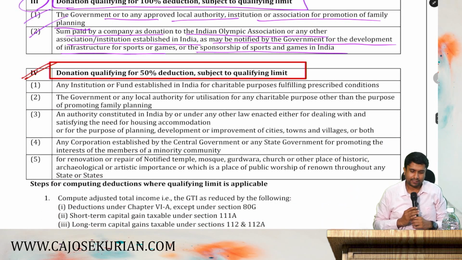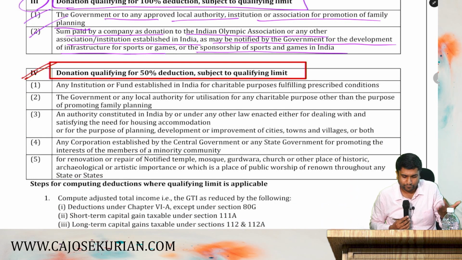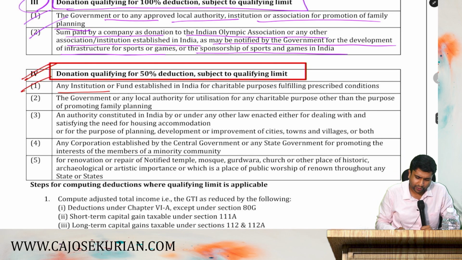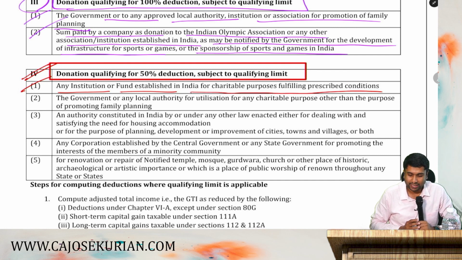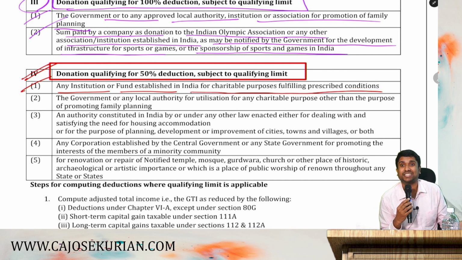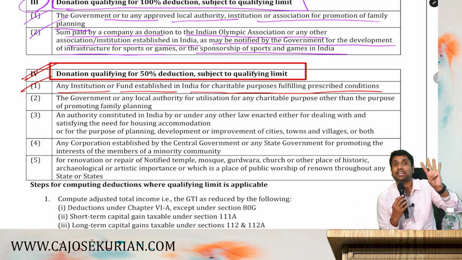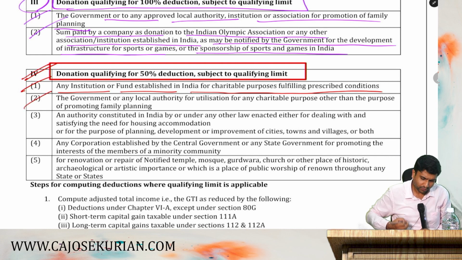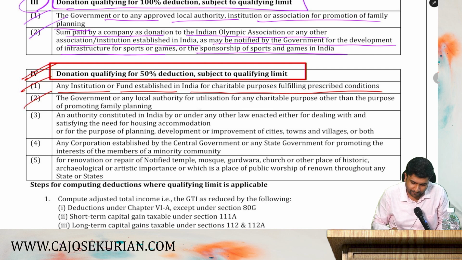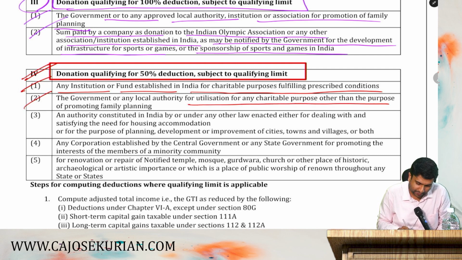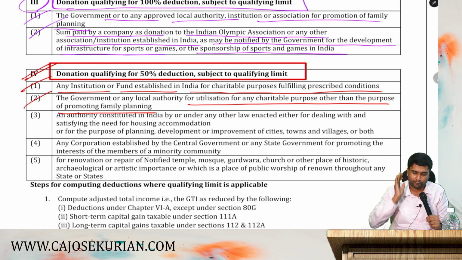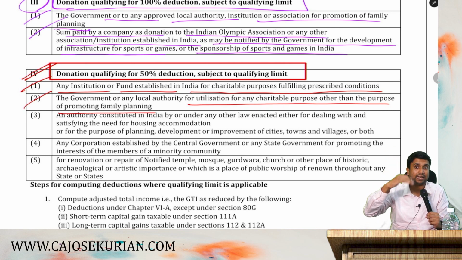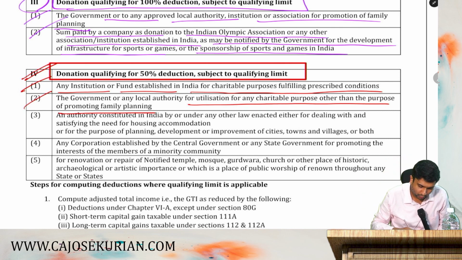Now the final category is donation qualifying for 50% deduction subject to the qualifying limit. Now, point number 1: to any institution or fund established in India for charitable purpose fulfilling prescribed conditions. You give any donation to a charitable trust, you will get it as a deduction under category 4, only 50%, that too subject to qualifying limit. Now, point 2: government or any local authority for utilization for any charitable purpose other than the purpose of promoting family planning.